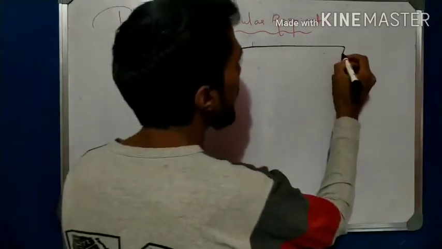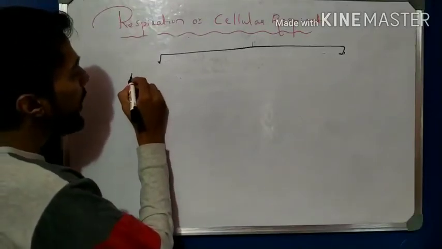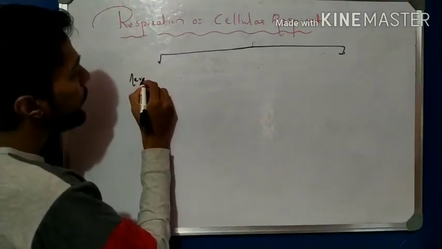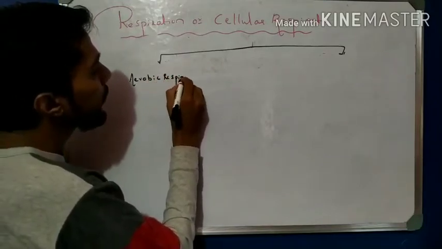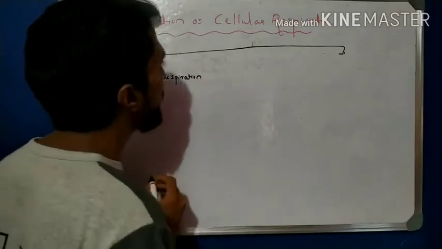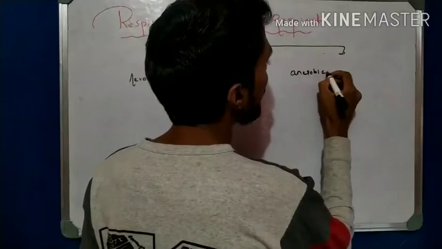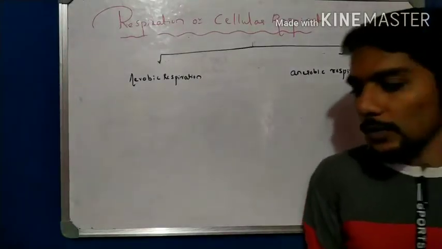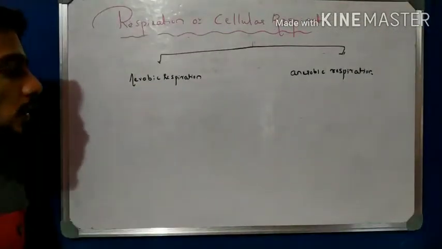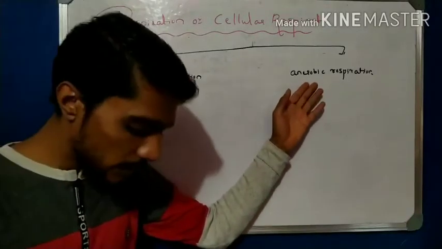One is in the presence of oxygen, which is called aerobic respiration, and the second one is anaerobic respiration. Please write down these points. There are two types of respiration: aerobic respiration and anaerobic respiration.